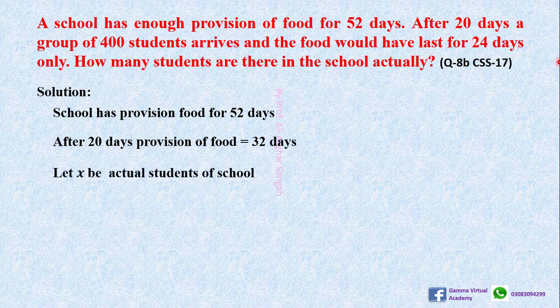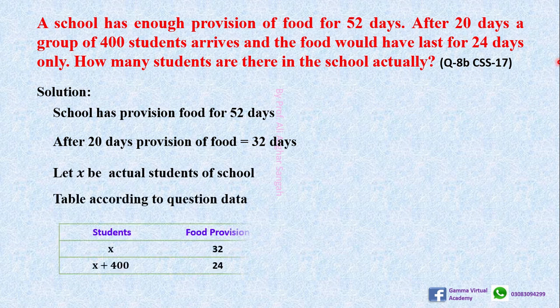So now let x be the actual number of students in the school. According to the data in the question, we have a table: the number of students in the school is x with food provision of 32 days, and when 400 new students arrive, the number of students becomes x plus 400 with food provision of 24 days, right?